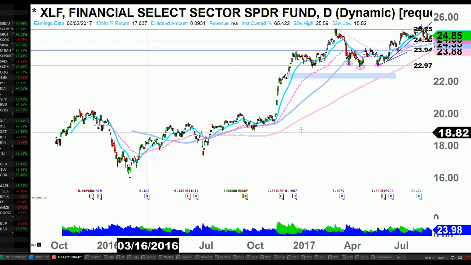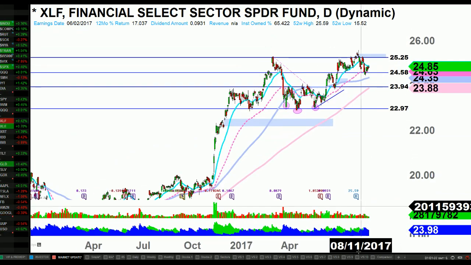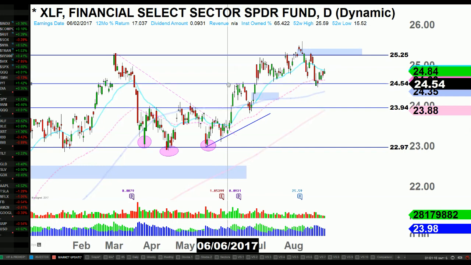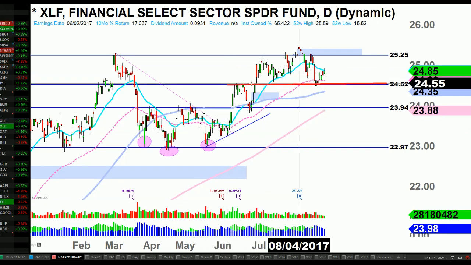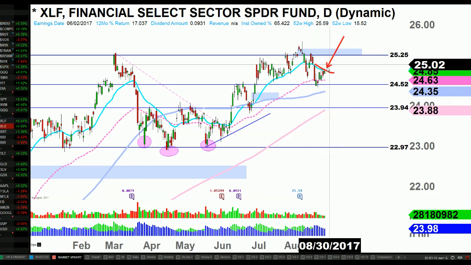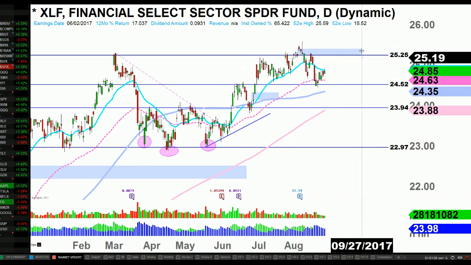Let's go to banks here, XLF. We are finding support at that prior resistance, a new support area right there. So you can see old resistance, new support. We're sandwiched between the 20 MA falling and the 50 MA rising. We're pretty much in a range now.